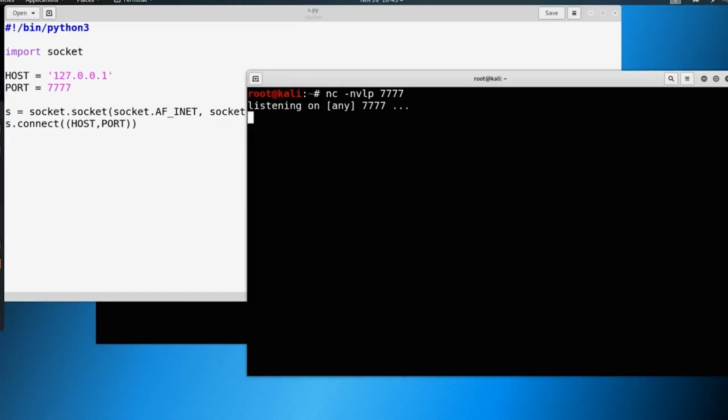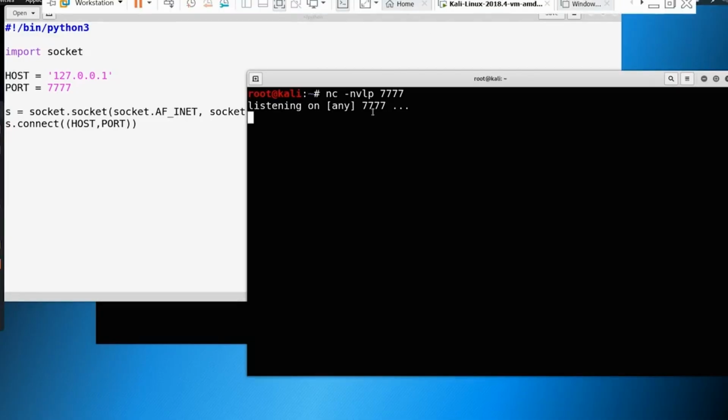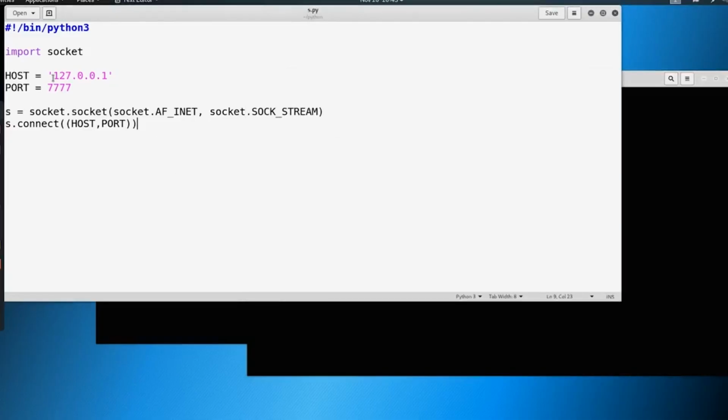You don't have to worry too much about this right now. We're going to go into detail on Netcat at a later time. But all we're doing right now is we're waiting for anybody to connect to us. Now here we're sitting at our local host of 127.0.0.1. So we need to establish that connection, which is what we're going to do with this script. Now the script does nothing. It establishes a connection and that is it.